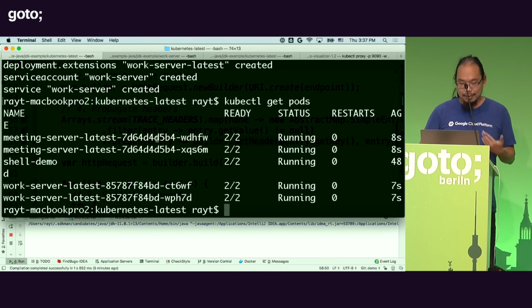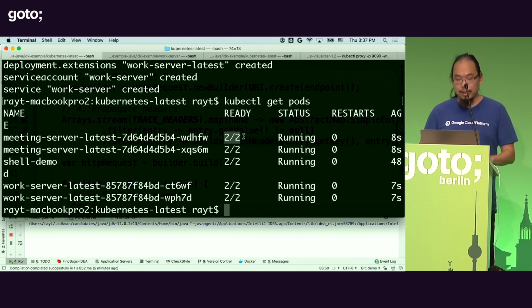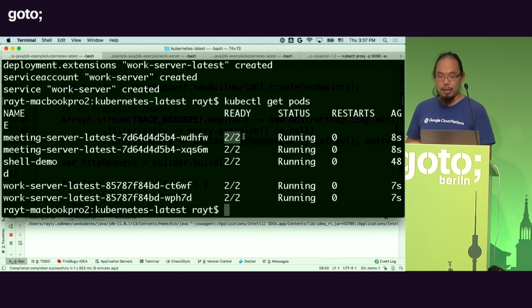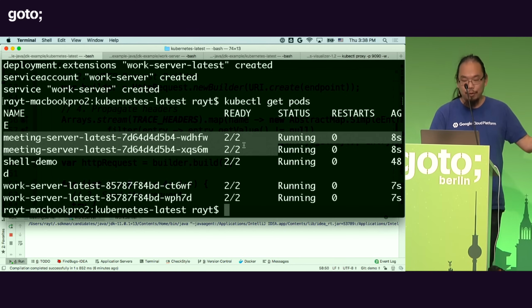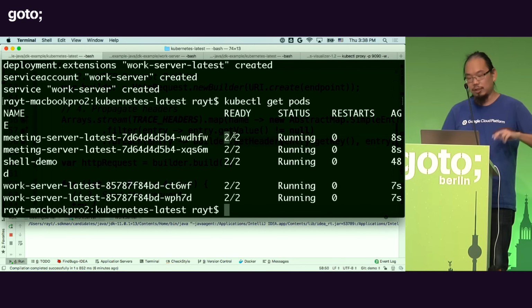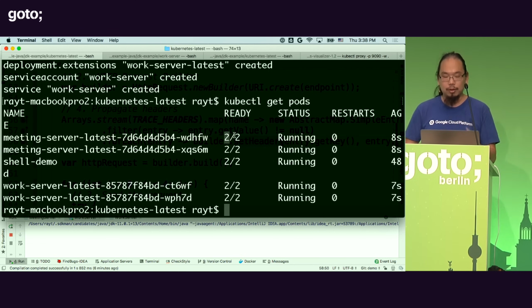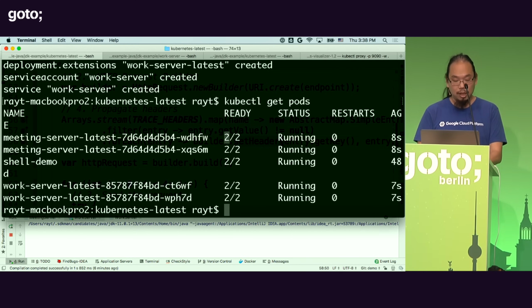But if I go and see the status of this deployment, we can actually see that there are two containers running. That is because my environment has been set up with automatic injection, so we automatically injected the Istio proxies behind the scenes for every one of these microservice instances. So that's why every one of these instances has two containers. One of them is the application, the other one is the proxy, and of course the initialization container also ran, and so this is all being set up properly.